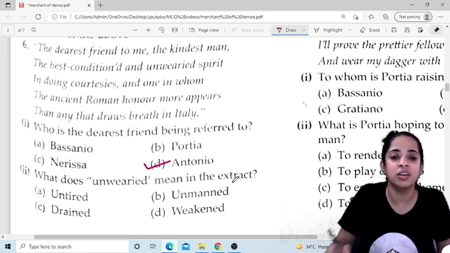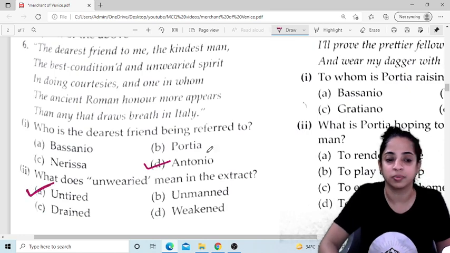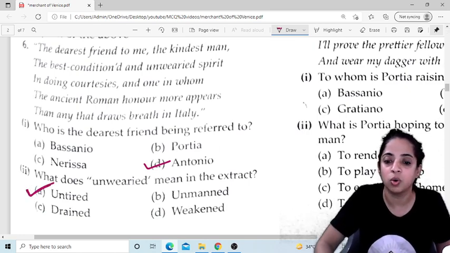What does unwearied mean in the extract? Wearied means very tired, so unwearied means untired. Let's go ahead.